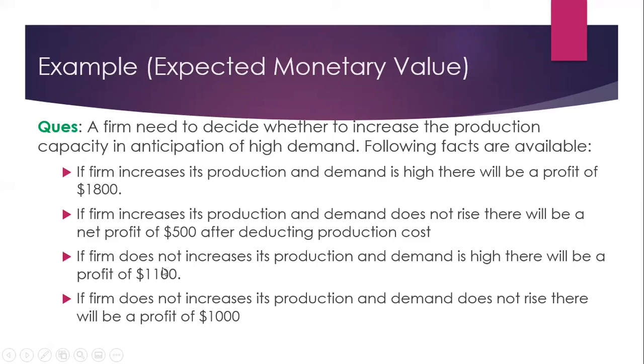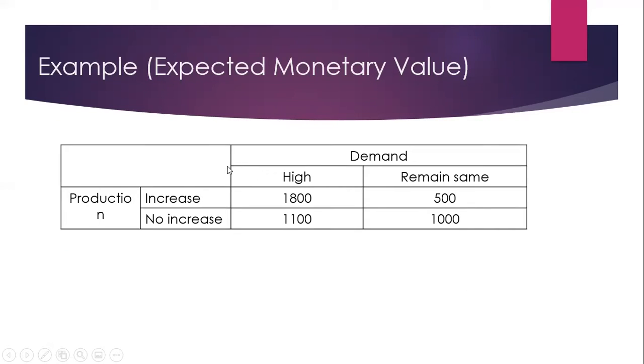So these are basically the consequences of the various combinations of the course of action and states of nature. In a tabulated form, it can be written as: increase the production or do not increase the production. So these are the alternate courses of action. We need to select one of these. And demand is the state of nature. It may be high or it may remain the same and we are not aware of it. And these are the consequences which we are aware of.